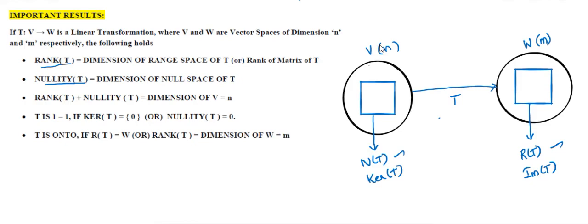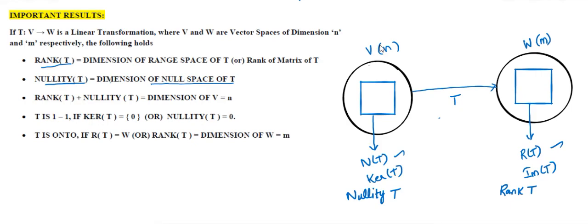For the null space of T, you will have a dimension. That dimension is called nullity T. That is, nullity T is nothing but the dimension of the null space of T. And the range space of T will have a dimension too, for which I am giving the name rank T. I am just giving names for such dimensions. So we are defining two terms: rank T and nullity T.